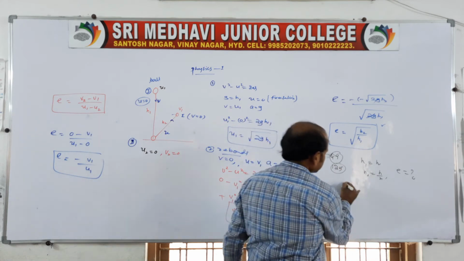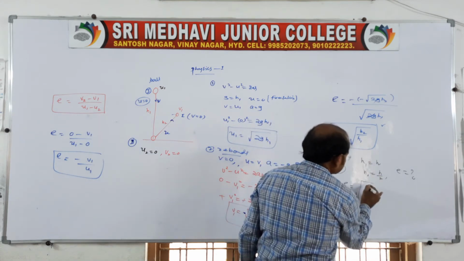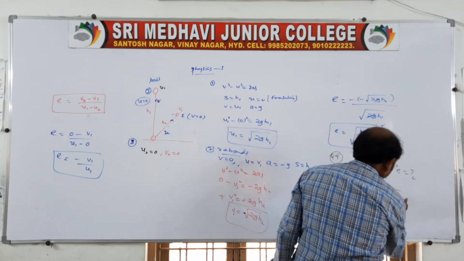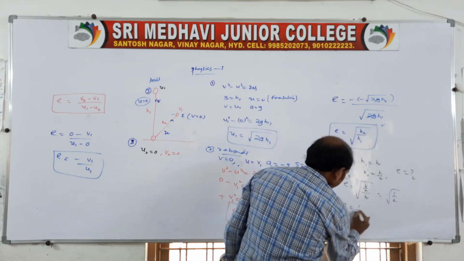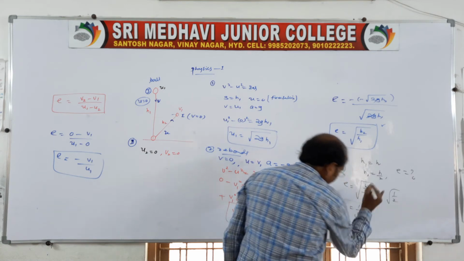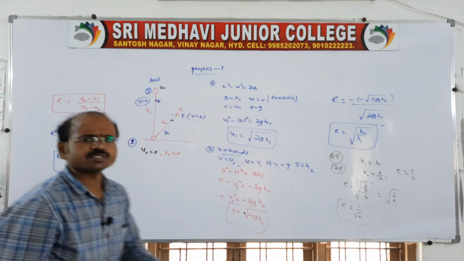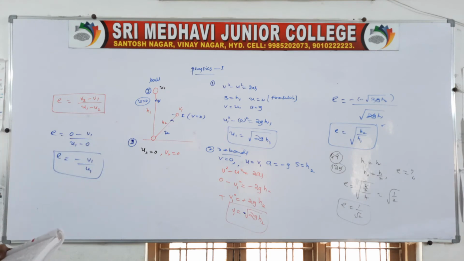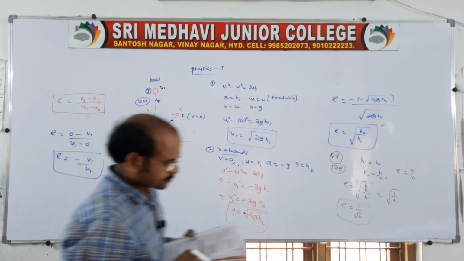Coefficient of restitution E is equal to root over h2 by h. H is cancelled, so E is equal to 1 by root 2. This is the value of the coefficient of restitution. Of course, for coefficient of restitution there are no units and dimensions. E is equal to 1 by root 2 is the answer.